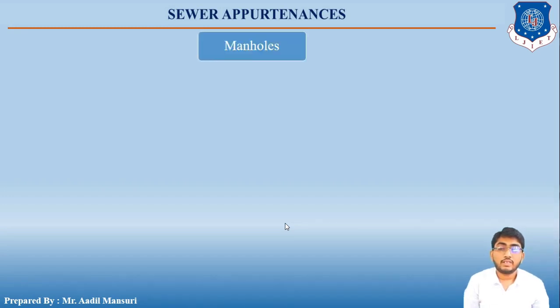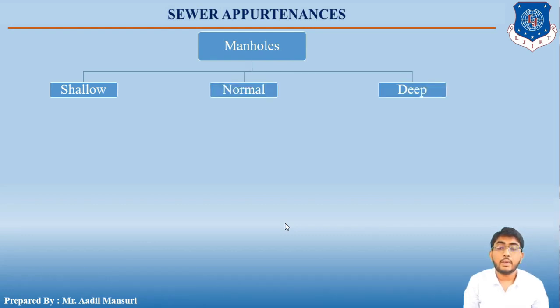So let us now have a look at the classification of manholes. Manholes are broadly classified into three categories based on depths. First one is the shallow, second one is the normal, and third one is the deep. When the depth of the manhole varies from 0.75 to 0.9 meter, then it is considered to be a shallow manhole.